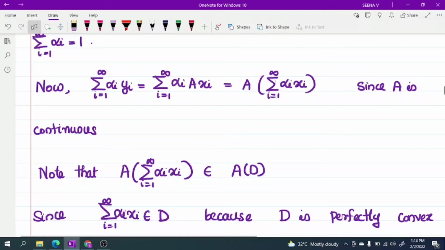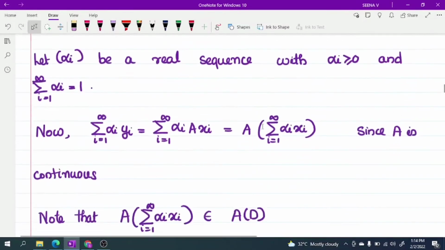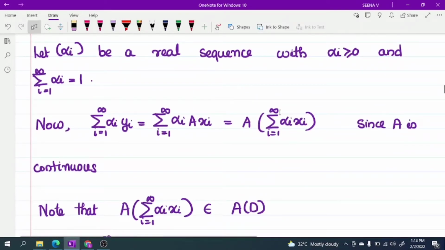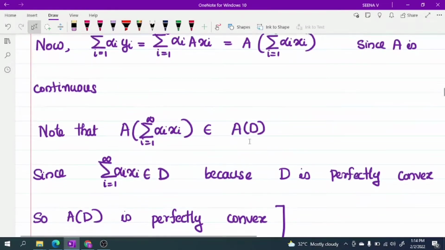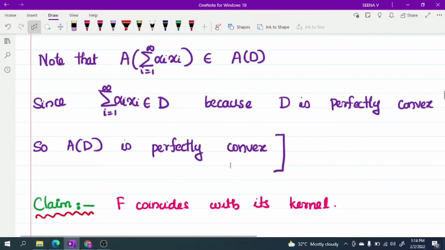Now, note that the x_i are in D and D is perfectly convex, so this element belongs to D. Therefore, this element belongs to AD.